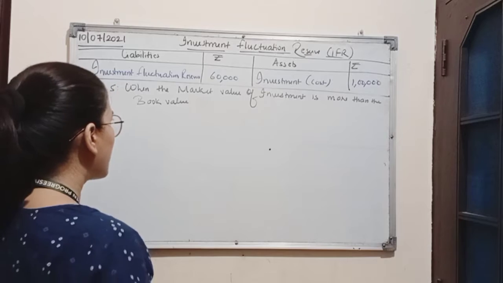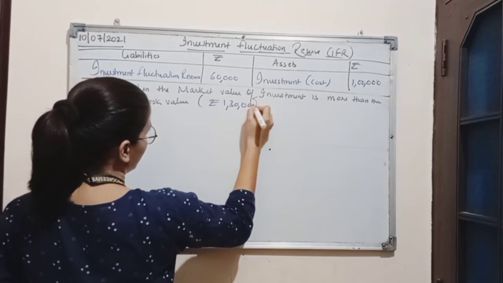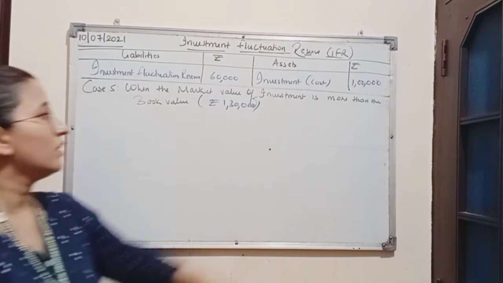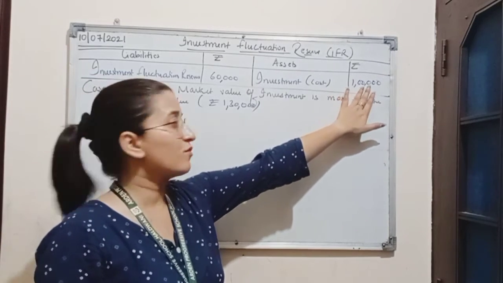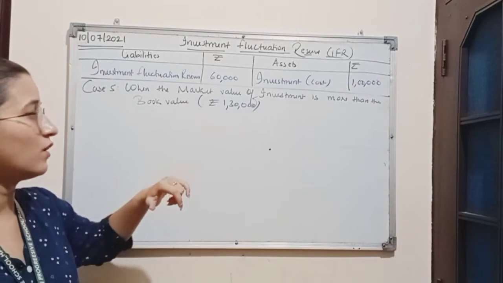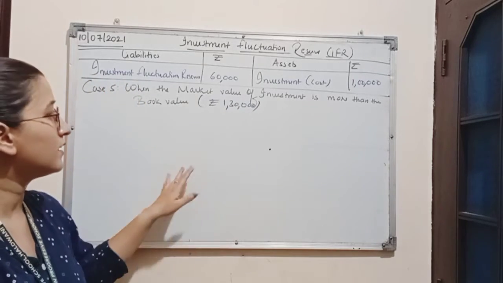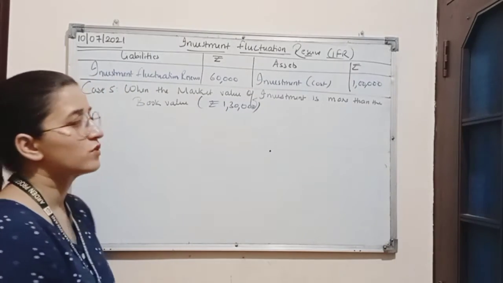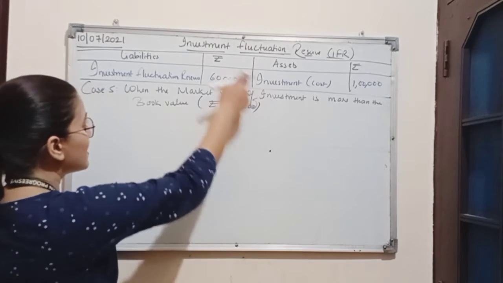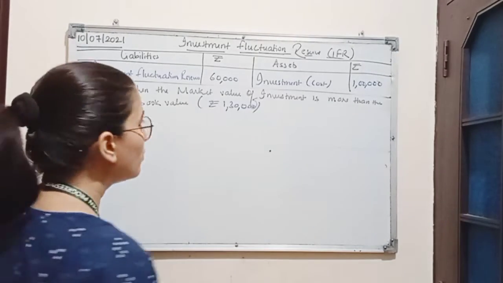Say the market value of investment is rupees 1,30,000. So here in this case we know the cost of investment is rupees 1 lakh and its market value is now rupees 1,30,000. So here in this case there is a profit of rupees 30,000. So investment fluctuation reserve will not be used to recover the loss. That means this reserve will now be distributed among the partners in their old ratio.